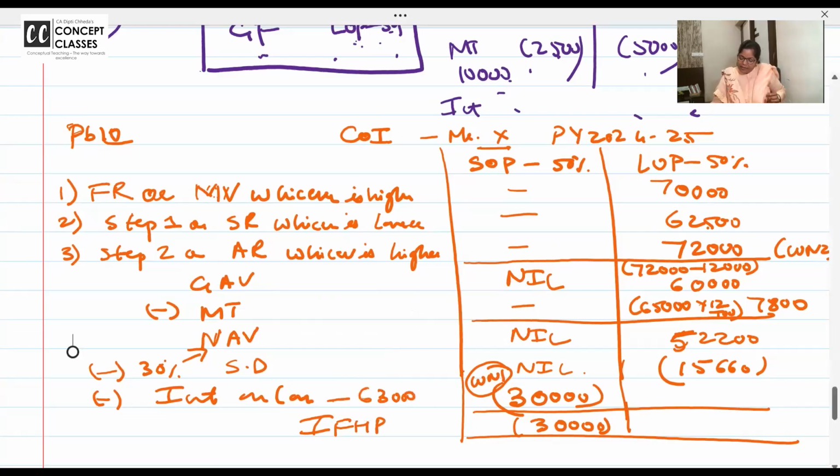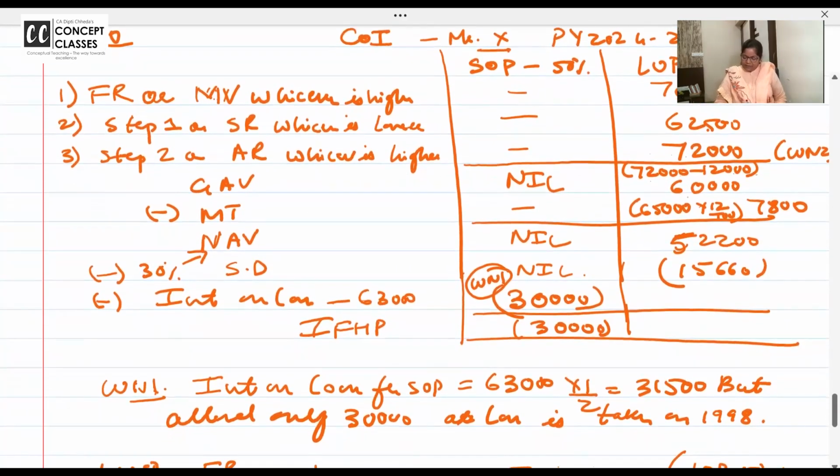But we have taken it as... one second, actual rent, and then the GAV. We'll deduct it from the unrealized rent only, and we'll take this.